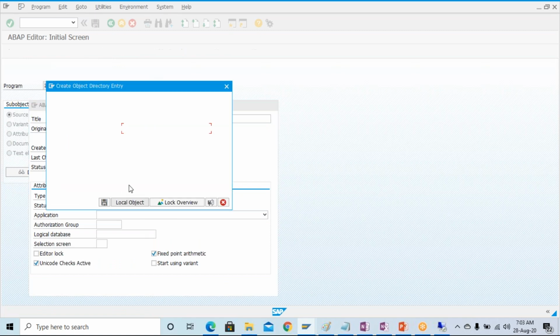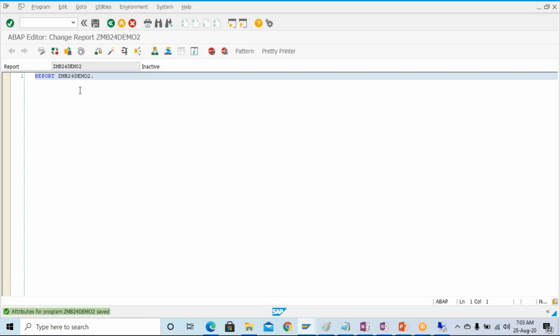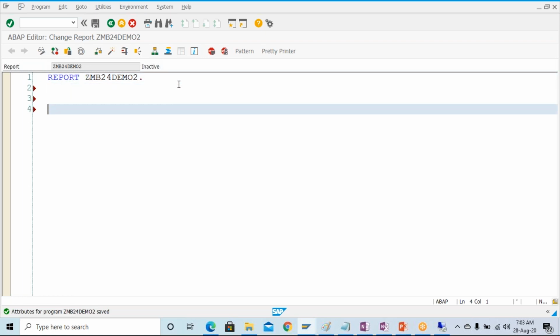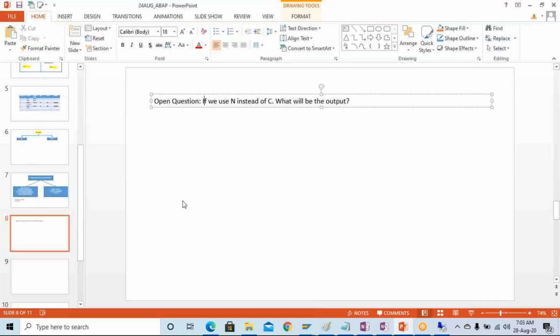Okay, so here let's try to explore this work area and internal table in detail, and let's focus over here. So what is this work area? Actually, you know about our architecture, right?